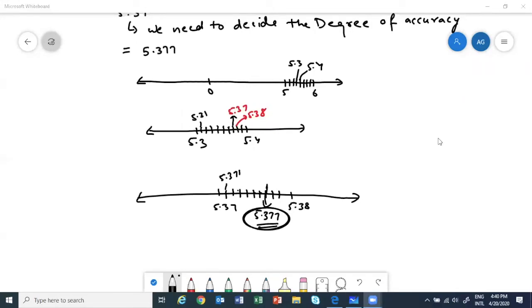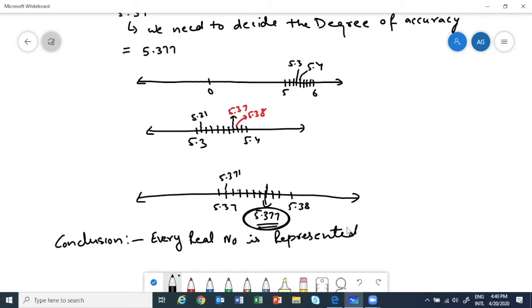Okay, this was more important from the point of view that all real numbers can be plotted on a number line. So what is the conclusion basically? Conclusion is every real number is represented by a unique point on number line.